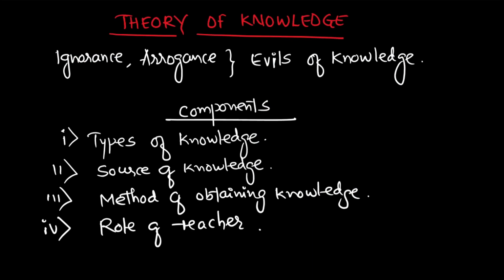Now, theory of knowledge. The basis of the theory of knowledge says that ignorance and arrogance are evils of knowledge. Somebody who is ignorant of the facts and figures, or somebody who is arrogant about his possessions, is denying the knowledge, and he will not have complete access to knowledge, as far as Socrates' theory says. Now there are various components of the theory of knowledge. The first is types of knowledge, second is source of knowledge, third is method of obtaining knowledge, the fourth is role of teacher. Let us see them one by one.